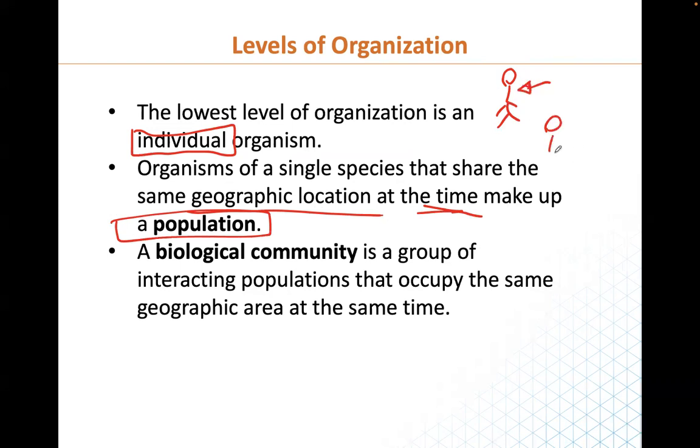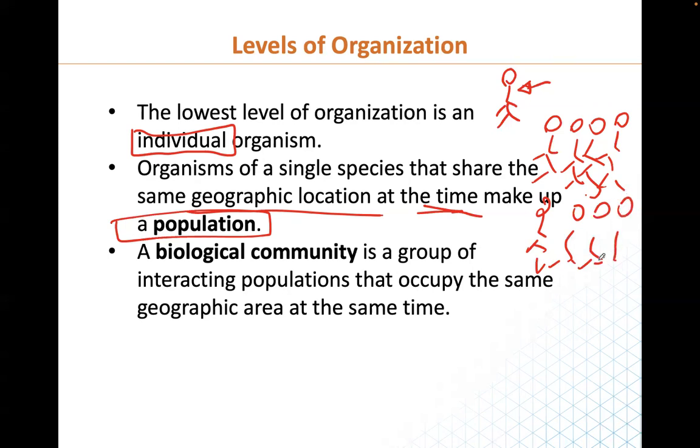He's going to have people of the same species like him together in a place to form a population. So now you can say we have a population of 8 people, but we cannot call this guy a population ever. This is a population, and this guy is an individual.